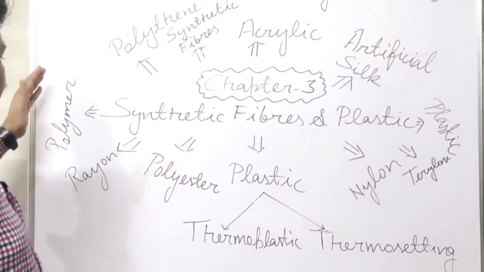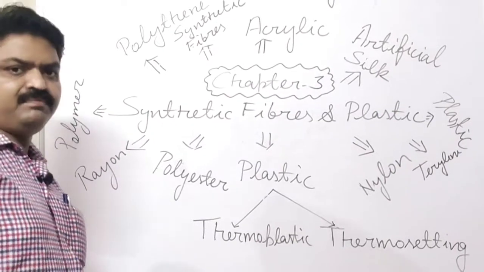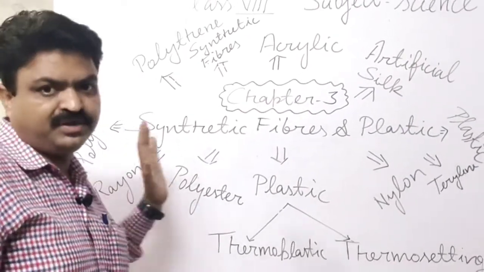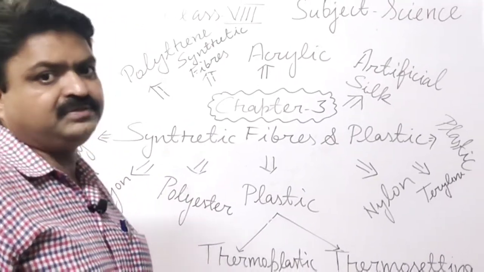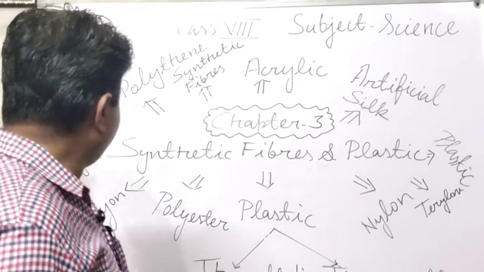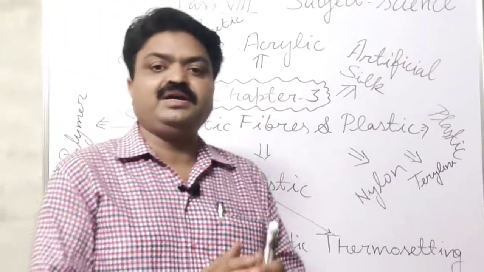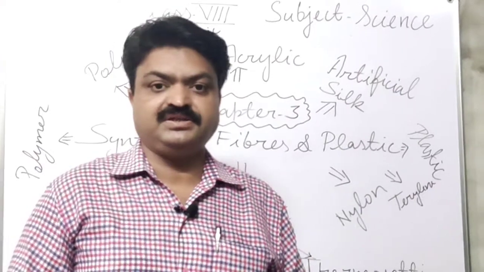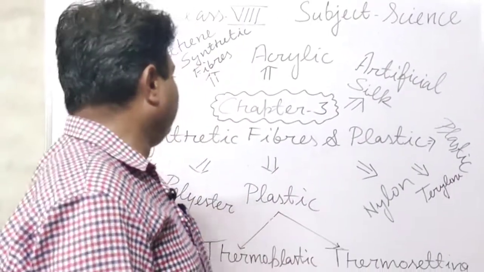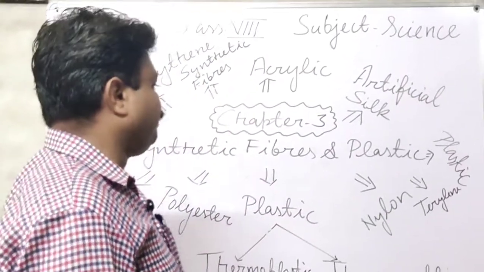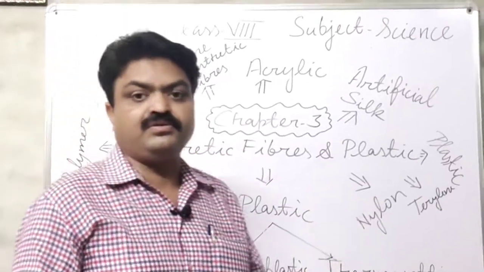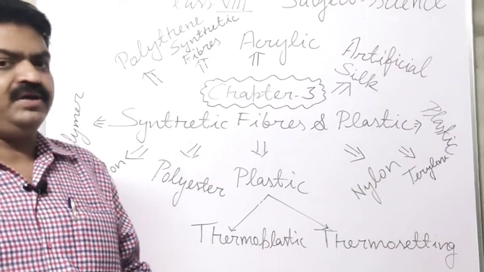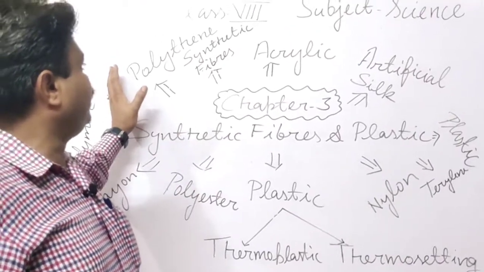Now we come to the next, that is polymer. All the synthetic fibers are polymers, student. Poly means long, mer means unit. They are long chains of particular chemical substances. Synthetic fibers can be considered polymers because they are chains of different petrochemicals.